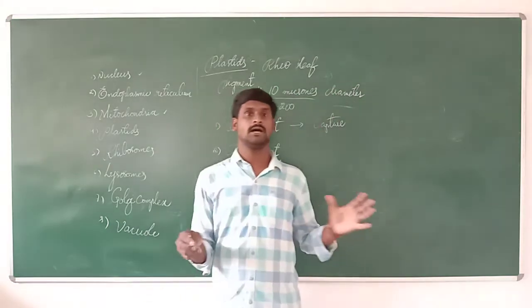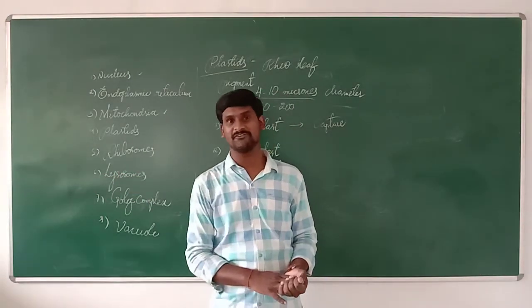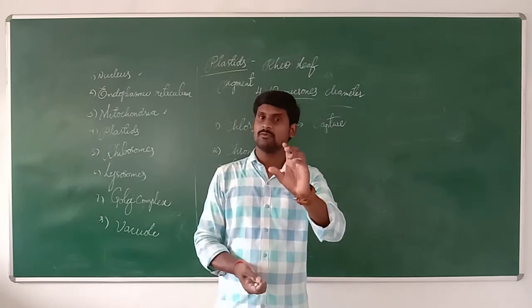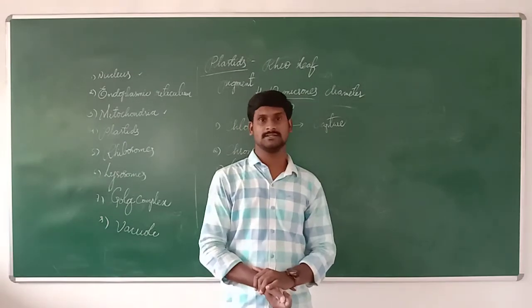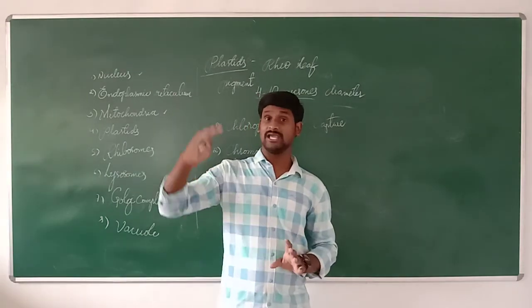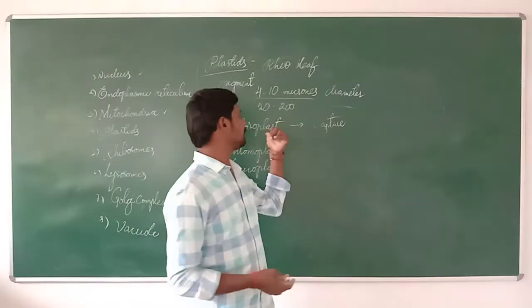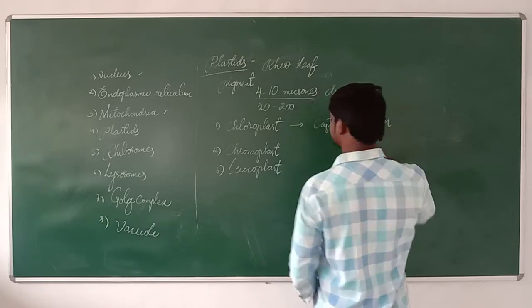For example, green plants can prepare food by the process of photosynthesis. To prepare the food, they need one organelle called chloroplast. The chloroplast captures the sunlight from the atmosphere so they can prepare the food. So the chloroplast is green in color and helps to capture the sunlight.